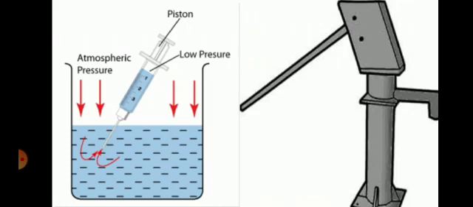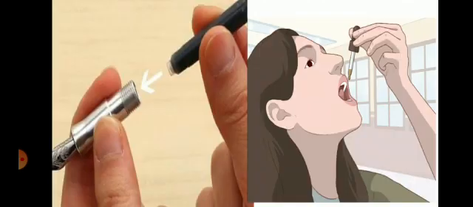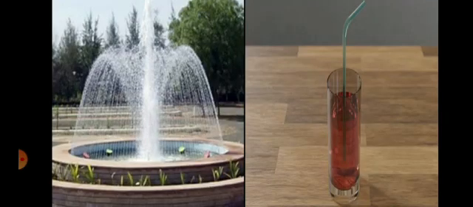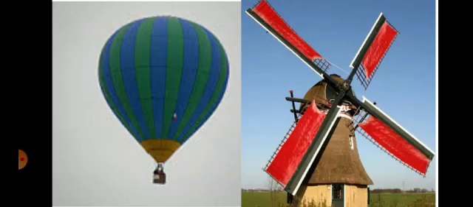It is used to draw water from hand pumps. It is used for making a fountain. It is used for drinking juice from a pipe. We need air pressure for that also. For blowing a hot air balloon. To rotate a windmill for grinding the grains.